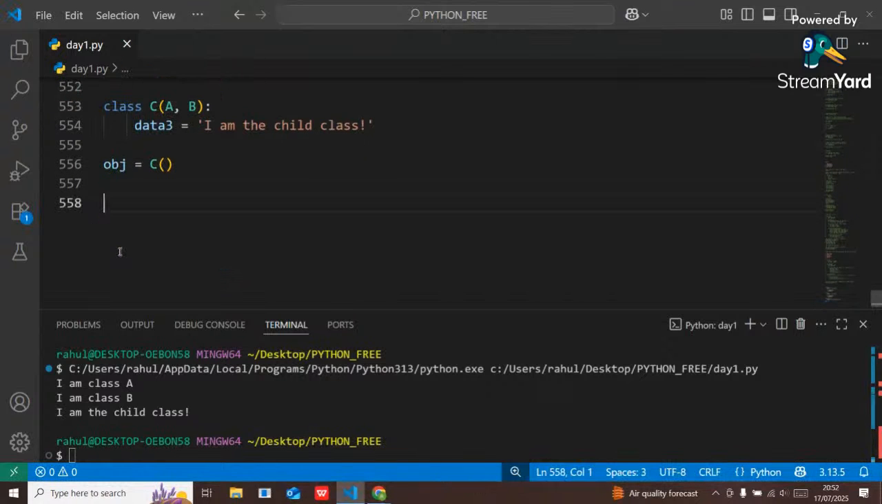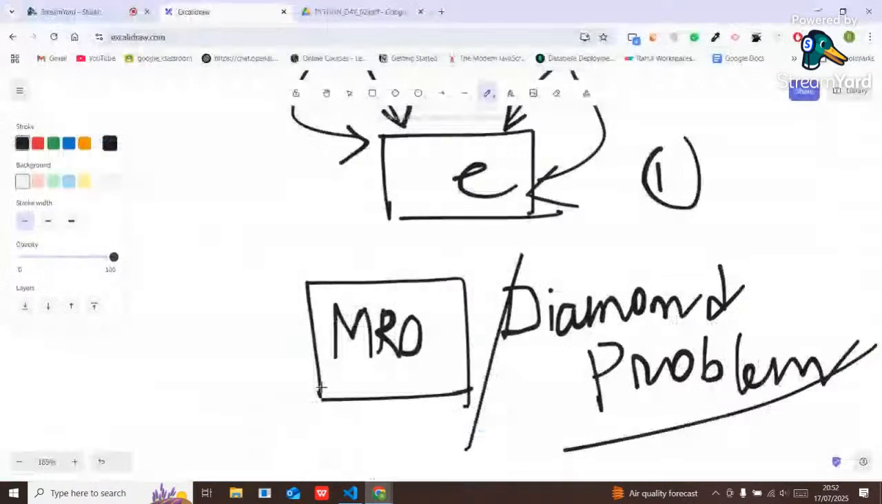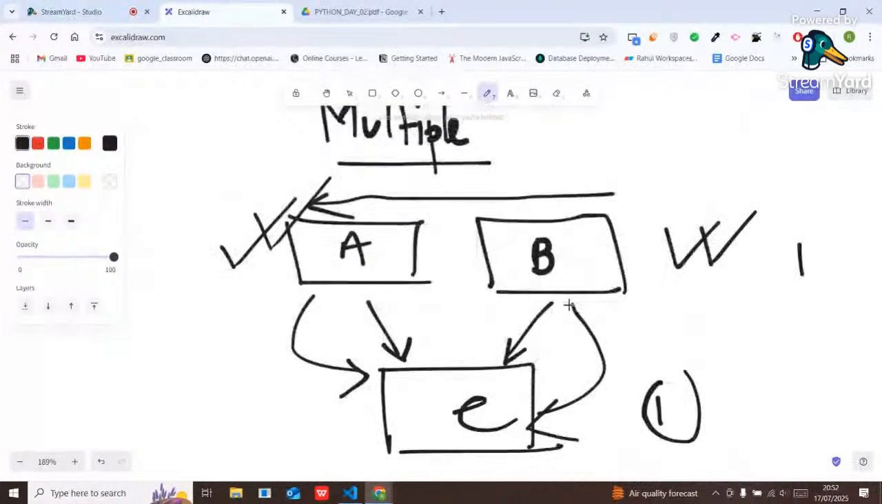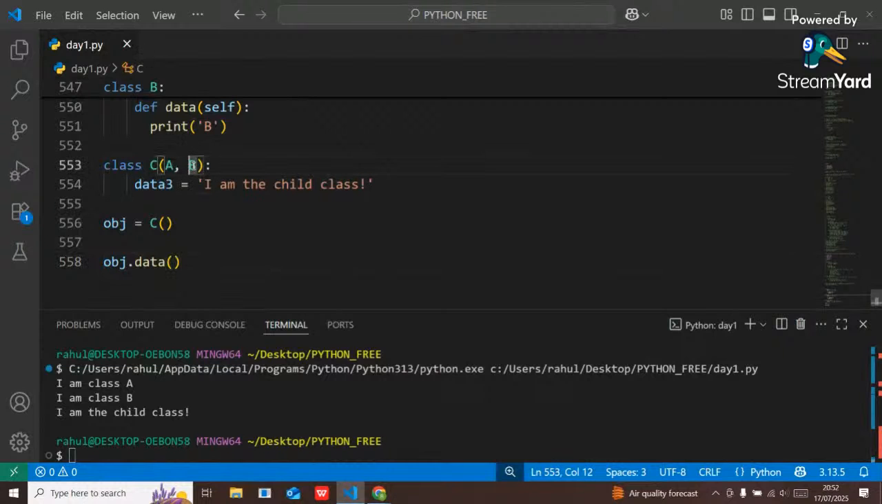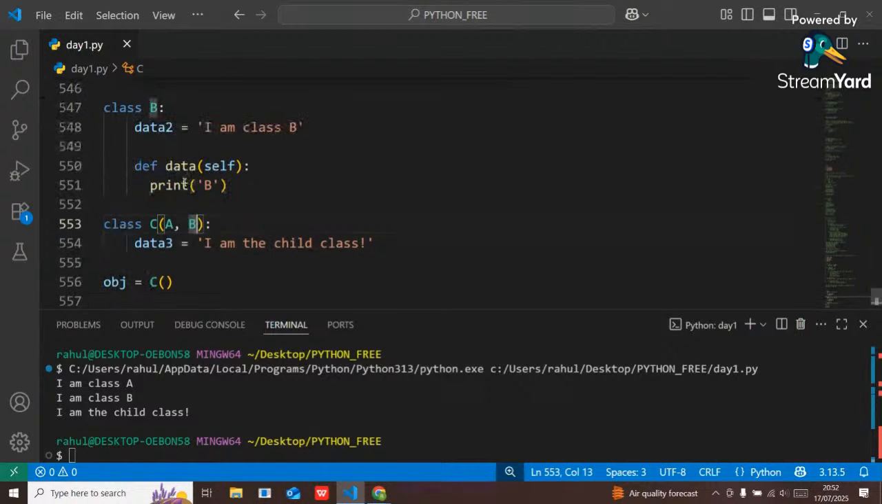Now guys, just look here. If I print obj.data, previously I told that in multiple inheritance the properties will be derived from right side to left side, right? Right side parent class means which class? B class. Left side parent class means A class. So the right side class is B, so this method should be derived from the B class first, right?